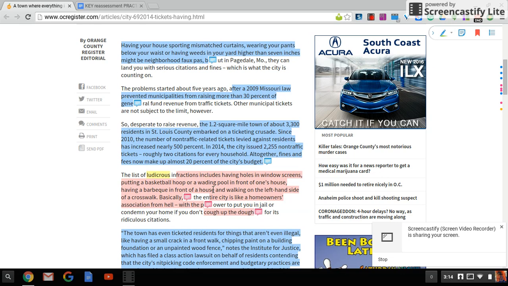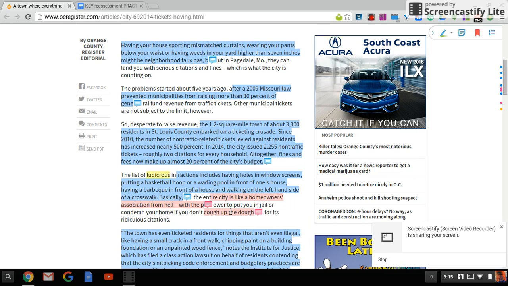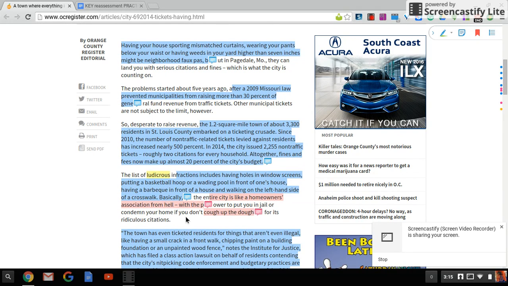So that could be details or that could be imagery. I guess it's maybe a little bit more details than it is imagery because it doesn't talk about colors and sensory words. So now that I read that with you all, I'm going to change that also to blue. The entire city is like a homeowners association from hell. So that's a simile and a hyperbole actually. And because that is a simile and hyperbole, I can make that pink because that creates pathos. And cough up the dough is an idiom, and that also builds pathos.